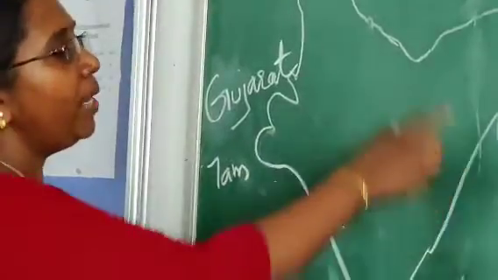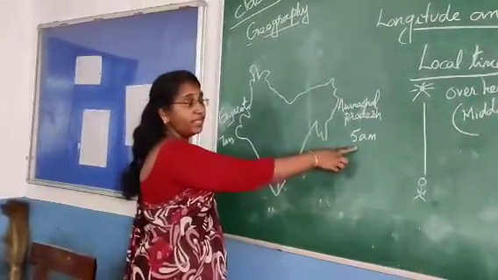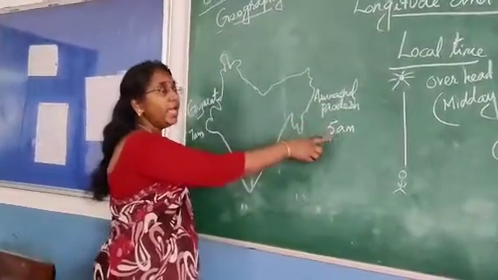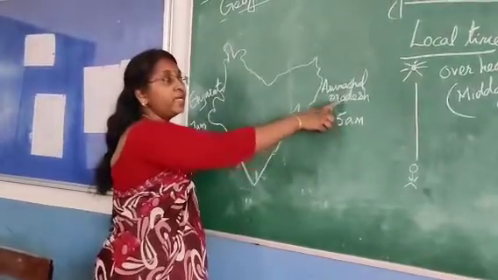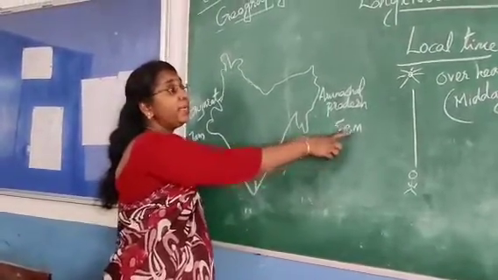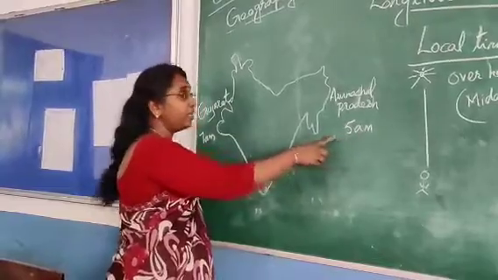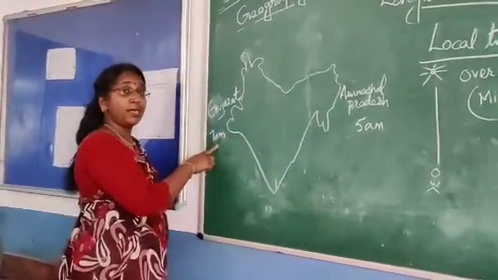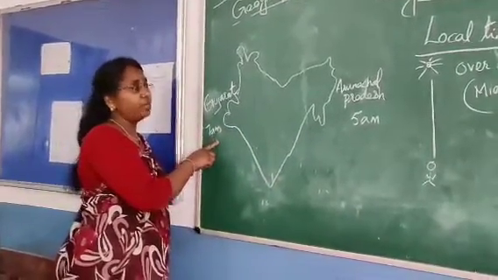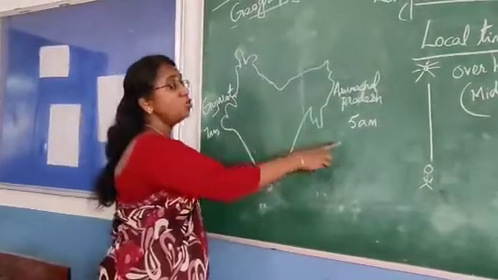So suppose it is 5 a.m. in Arunachal Pradesh in the morning, sunrise. Suppose sunrise takes place at 5 a.m. in Arunachal Pradesh. Here in Gujarat, sunrise takes place at 7 a.m. So you understand that there is a 2 hours difference.